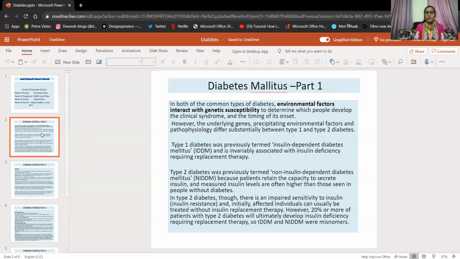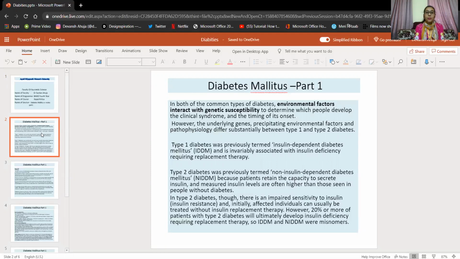In both of the common types of diabetes, type 1 and type 2, environmental factors and genetic susceptibility interact with each other to determine whether a person will develop the clinical syndrome, and what will be the timing and age of onset of the disease in that particular person. However, the underlying genes, precipitating environmental factors and pathophysiology substantially differ between type 1 and type 2.